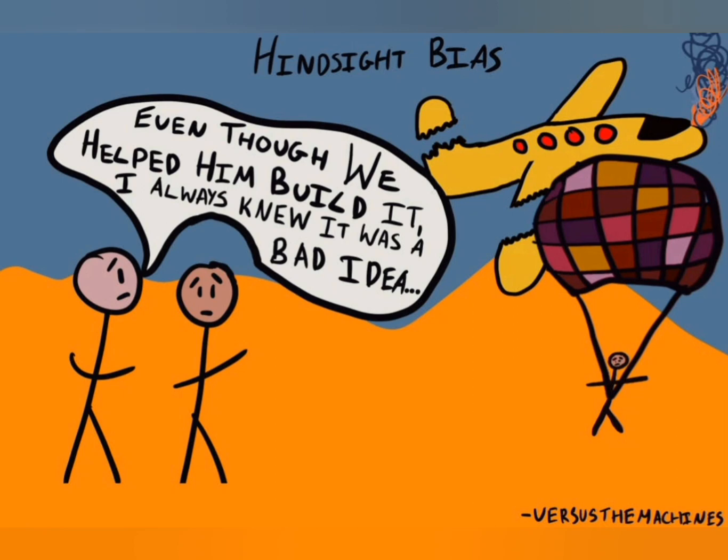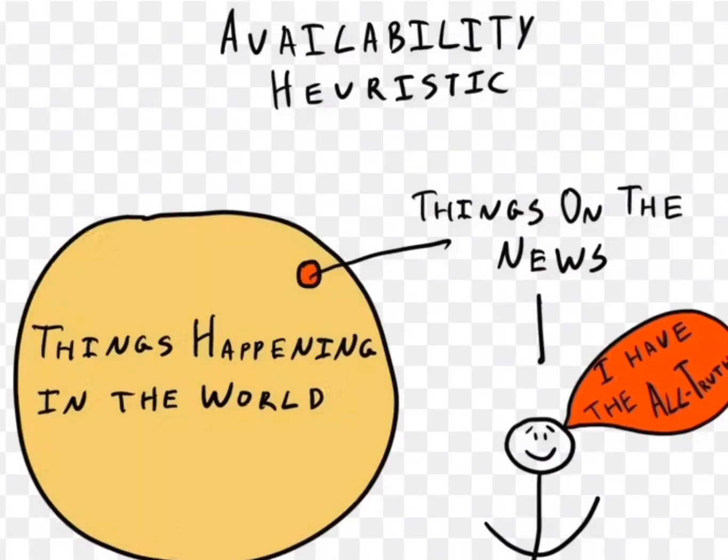Availability heuristic. The availability heuristic is a mental shortcut wherein people judge the likelihood or importance of something based on how easily it comes to mind. This typically means that recent experiences or vivid memories disproportionately influence our perceptions and decisions. For instance, when individuals frequently encounter specific information or are exposed to impactful events, they tend to perceive them as more prevalent or significant than they truly are.